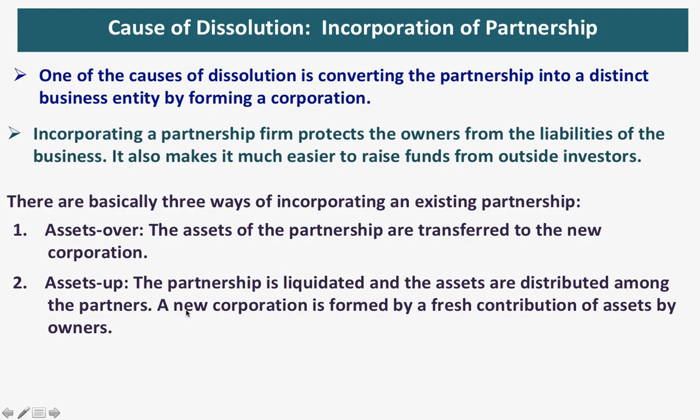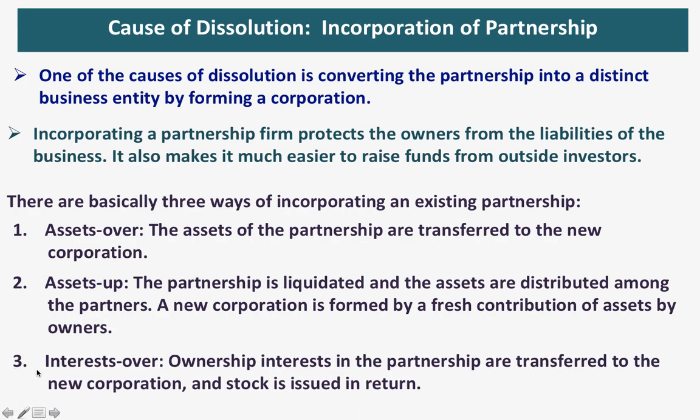Here, a new corporation is formed by a fresh contribution of assets by owners. Third, interest over. Ownership interests in the partnership are transferred to the new corporation and stock is issued in return. In this situation, whatever the percentage of profit and loss ratio, that will be the stock that will be issued to the partners under the new corporation.